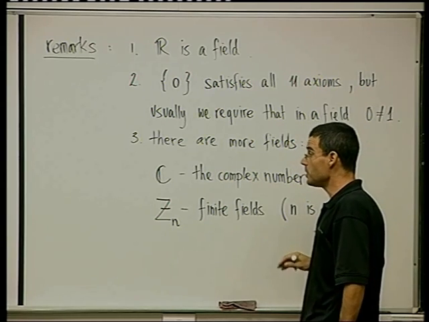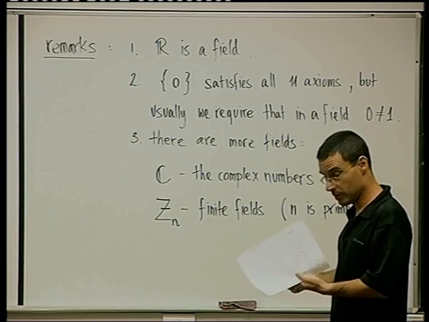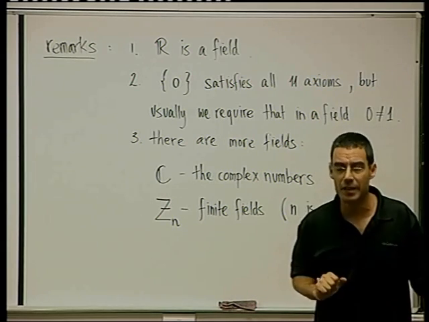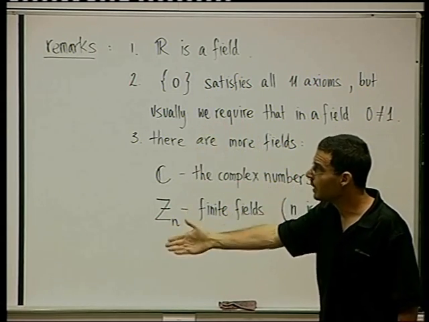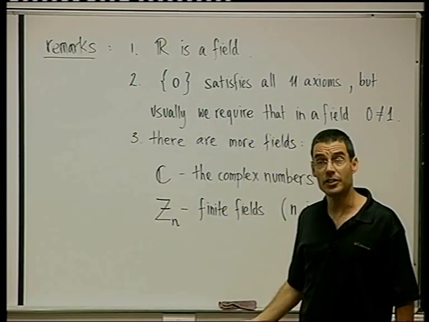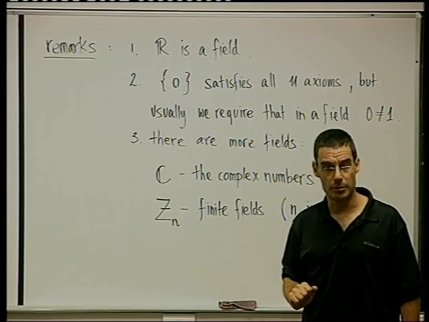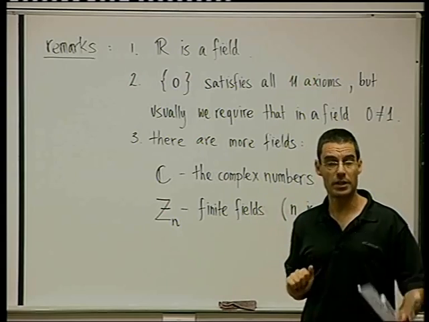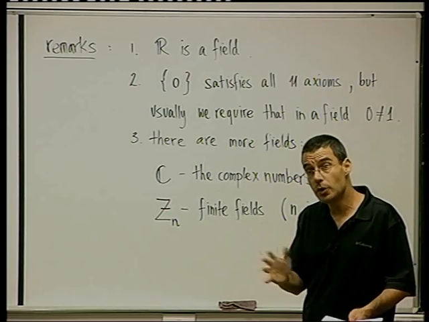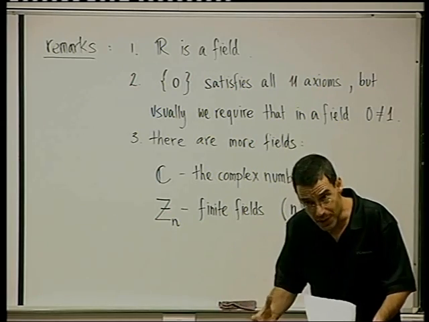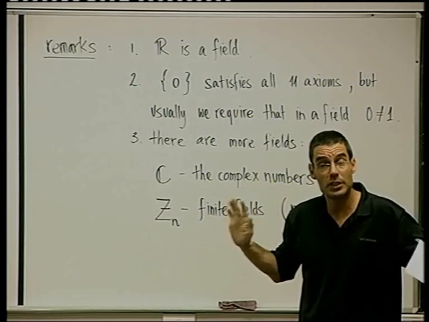The last thing I want to do is say that there are more things that are valid for fields. Many more little properties that are satisfied. The reason that we don't list them in these 11 axioms is because we don't need to. They follow from the axioms. We can prove them knowing just the axioms. And that's what I want to do in the next clip: show you how we formally prove things in a very abstract setting. Again, it's something you have to get used to.